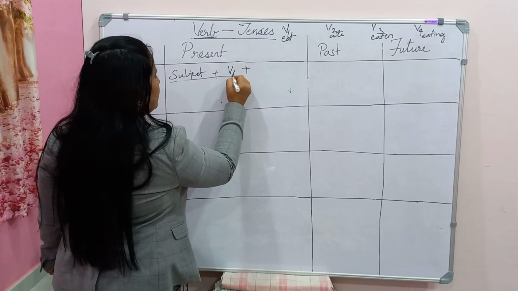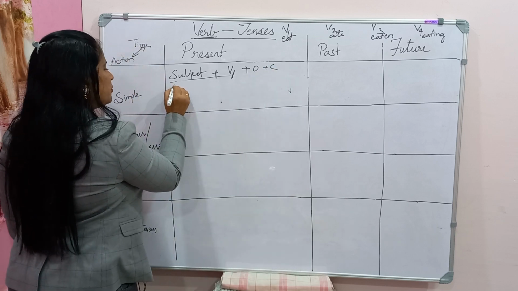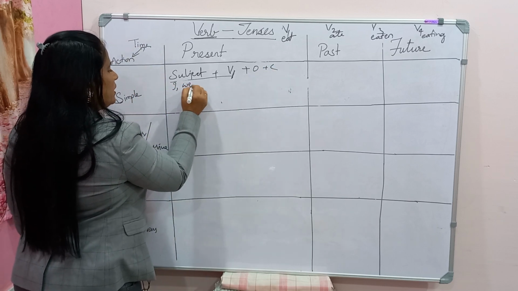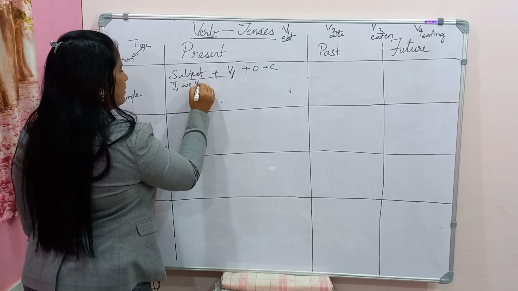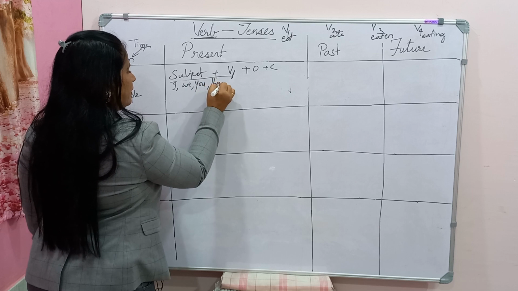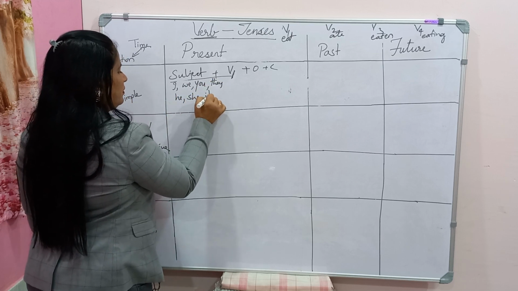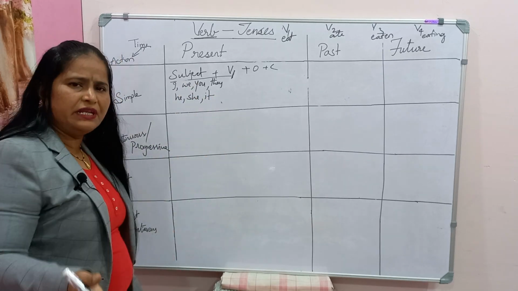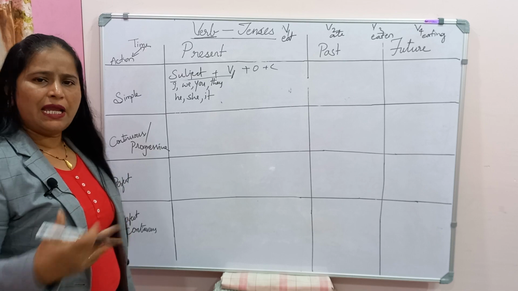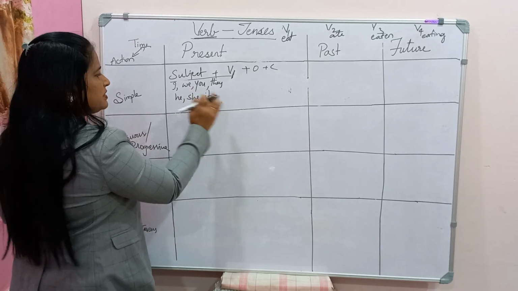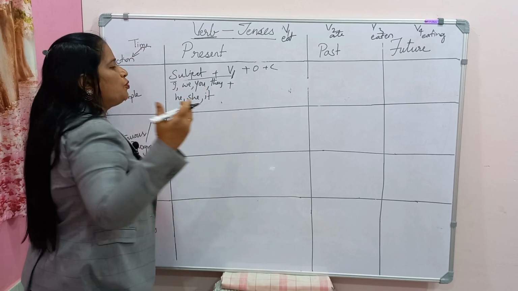So this is how we will make the sentences: subject plus verb 1 and object and complement, which I said now. For the subject you can take I, we, you, they, or he, she, it, or any name, any noun, Ramu, Sita, Geeta, Johnny, Mary, Maya, anything can come in the place of the subject. After the subject, what do they do?